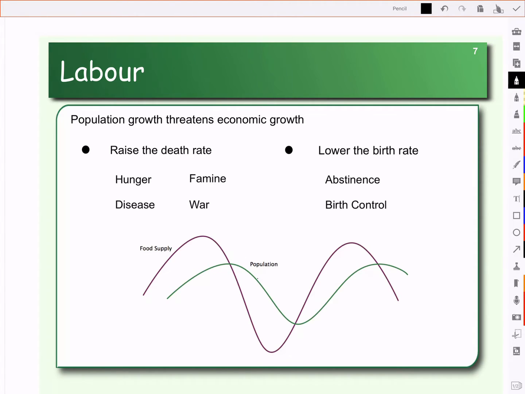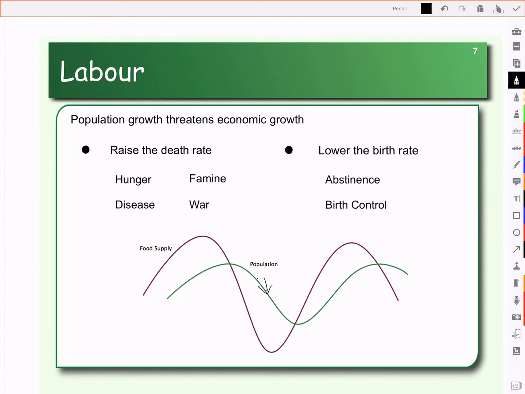And he says, let people die. Don't try to save them, let people die. If you let people die from hunger, from famine, from disease, from war, then the population will fall, and then those who do survive, there will be enough for everybody else.